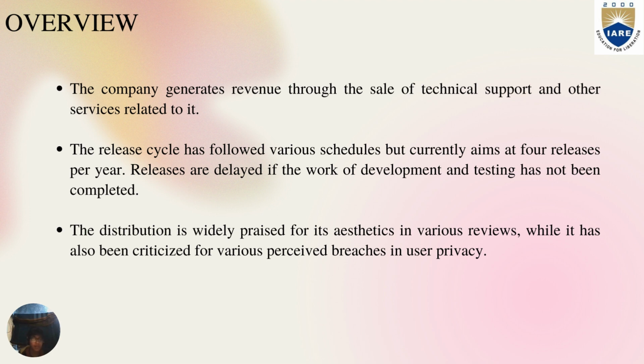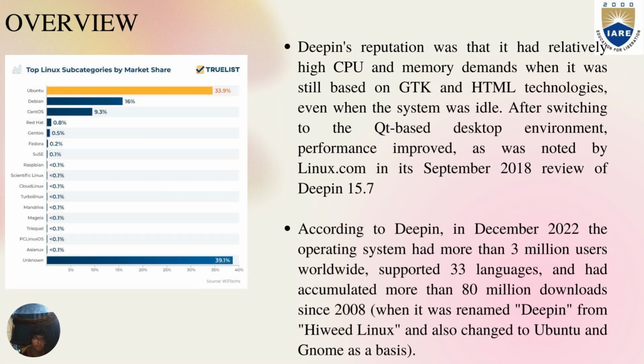The distribution is widely praised for its aesthetics in various reviews, while it has also been criticized for various perceived breaches in user privacy. As Deepin Technology is a Chinese-based company, and seriously has linkages with the CCP just like any other company, it uses its OS. It is well established that it has certain modules which spy on its users, and there have been many instances where user privacy was compromised. That's why it is not so popular outside China, but much popular inside China, because in China there is nothing called privacy.